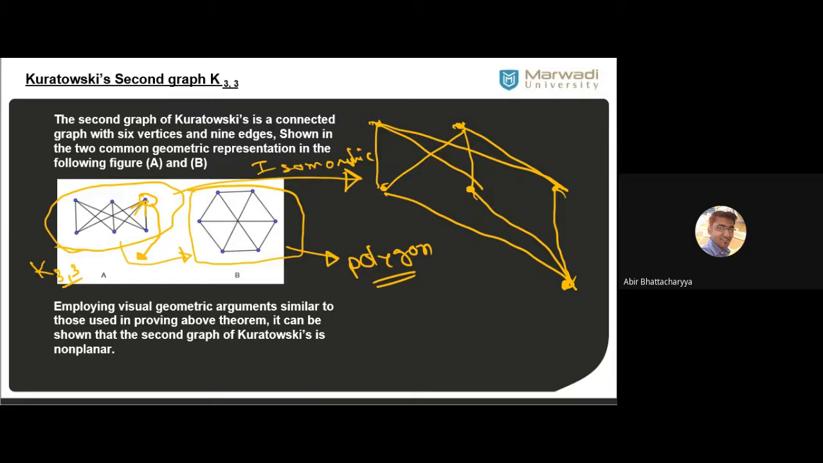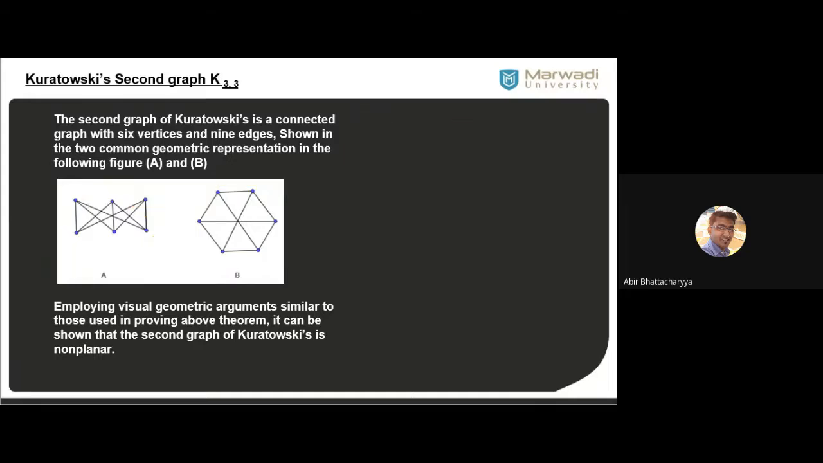Okay, what did we do in the K5 case? In K5, we did the same thing. So this is going to be similar for K5. This graph is very similar to K5. Now this graph is isomorphic with K33. Can anyone tell me why this graph is isomorphic with K33?